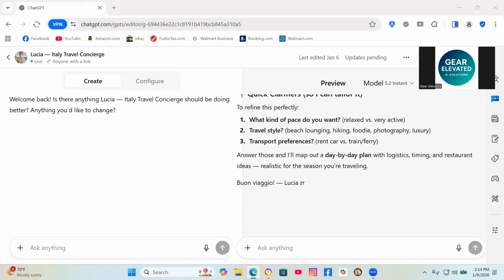So I'll wrap this up in closing. That's how I built Lucia, a custom GPT that's helped many plan better trips. And perhaps most importantly, in my mind, make less mistakes. That's the thing that really has been eye-opening for me is without this, I would be making mistakes that could be costly in terms of time and money.